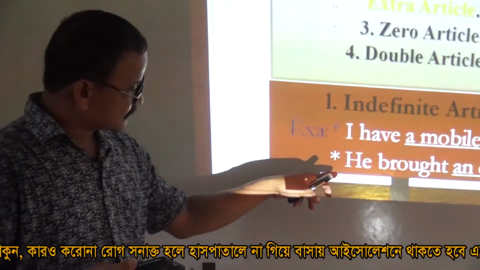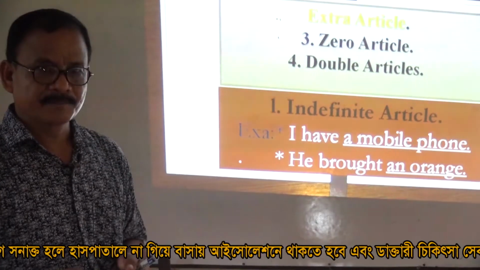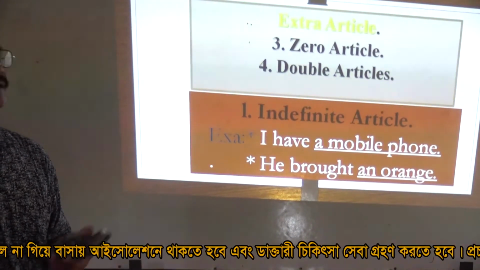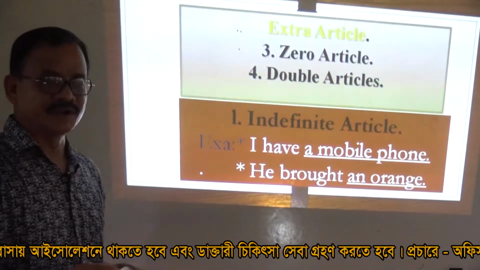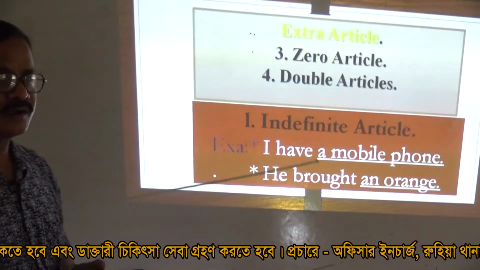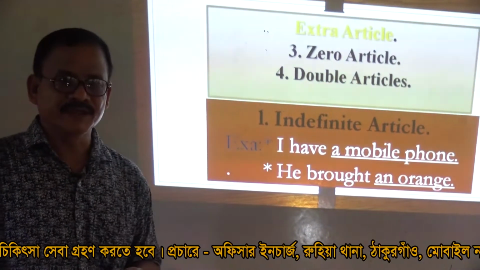Such as, he bought an orange. Which orange? Pink orange, general orange, Indian, Bangladeshi or foreign orange? Here there is no indication, so it is an indefinite article. An indefinite article does not specify the person or thing.